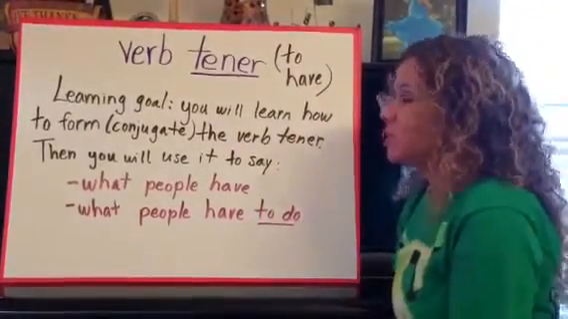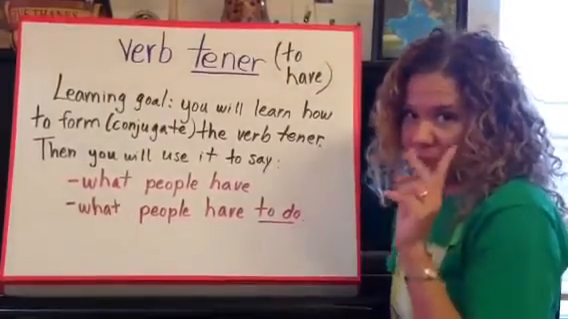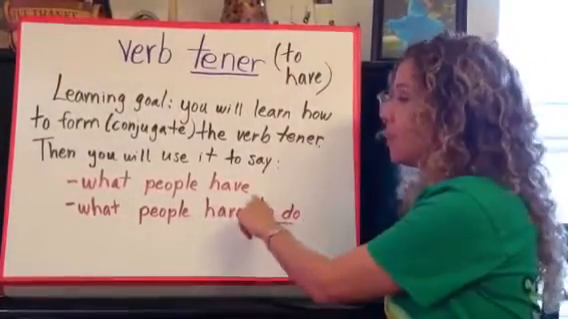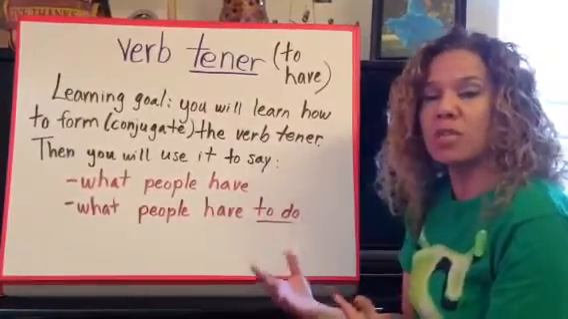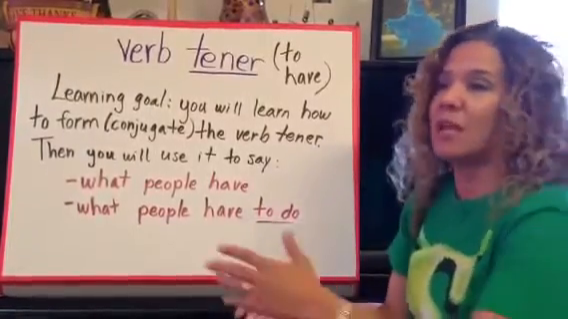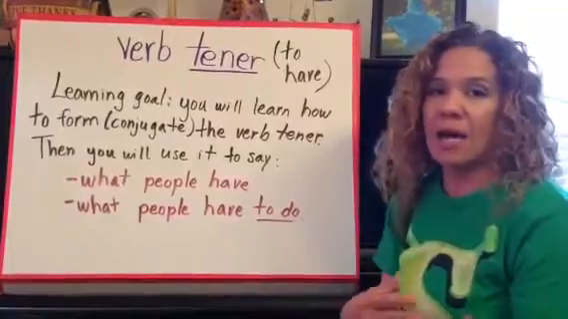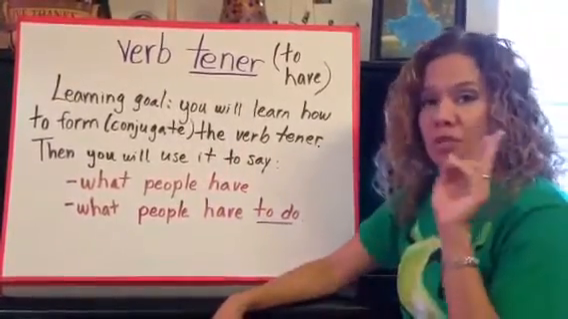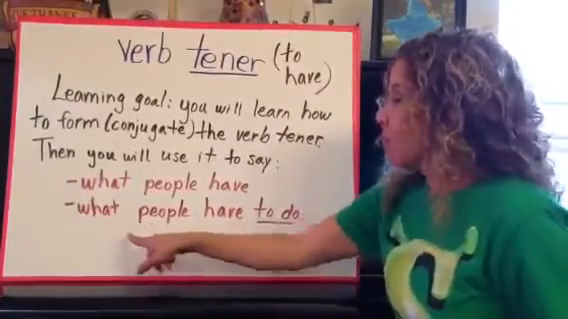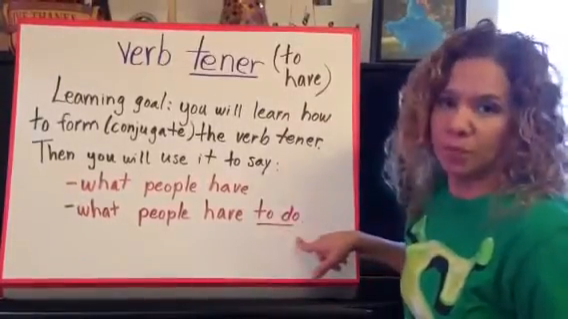Then you're going to use it to say two things. Number one, what people have, also known as possession. So you use it to indicate possession, such as I have a bike, I have a book, she has a car. But you also are going to use it for a second purpose, which is what people have to do.